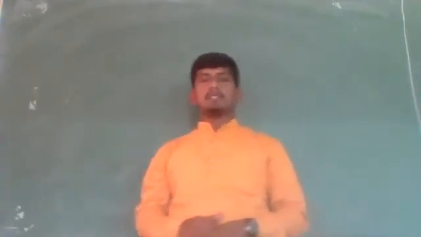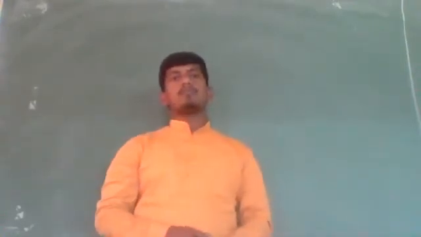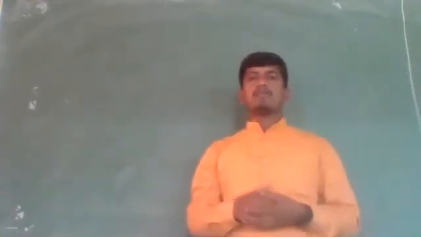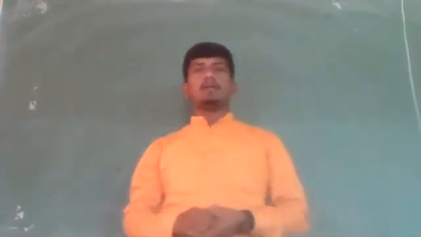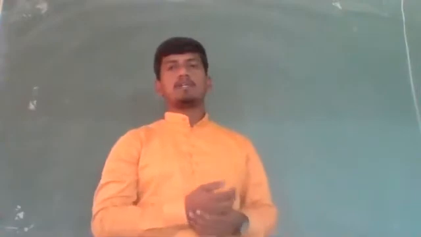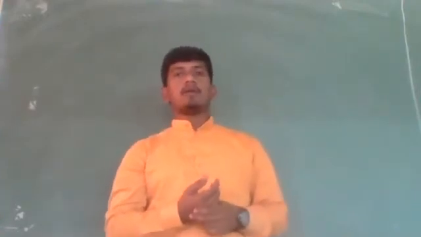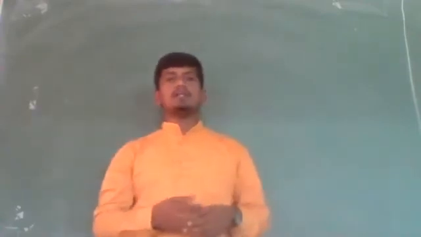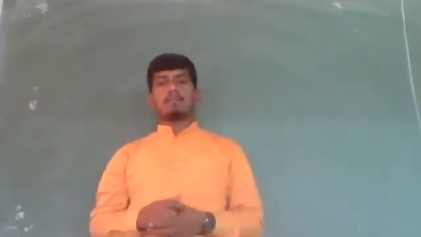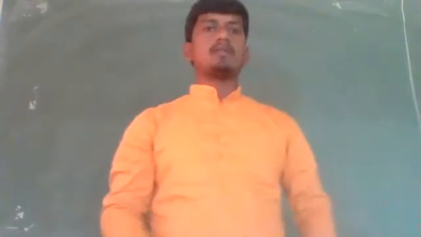In the previous lecture, we started a new topic in our first chapter, graph theory, which is the matrix representation of a graph. And in that topic, we have already seen the first subpoint, which is the adjacency matrix of a graph. Now let us see the second point, that is the incidence matrix of a graph.